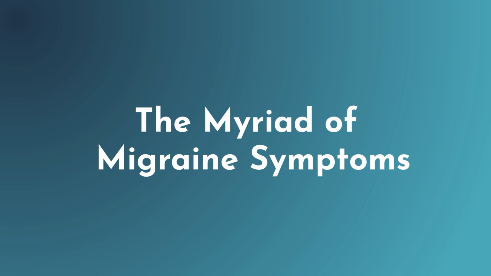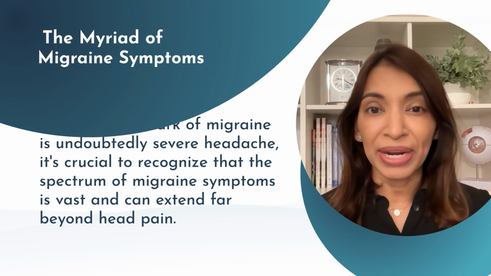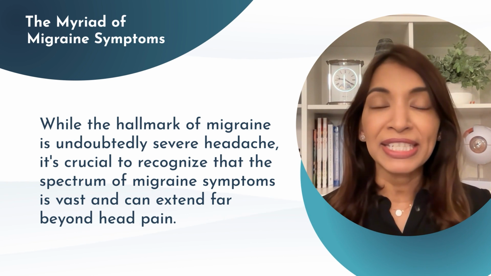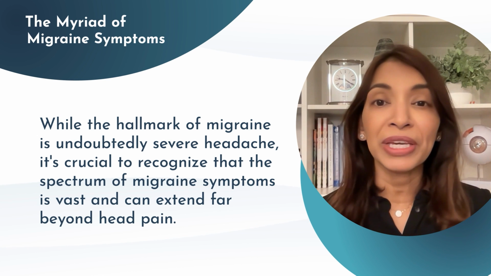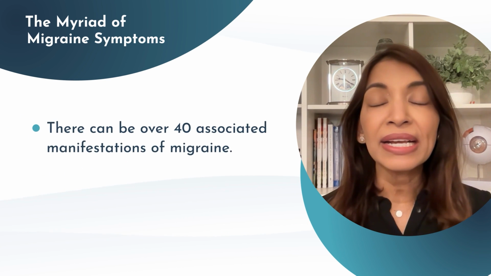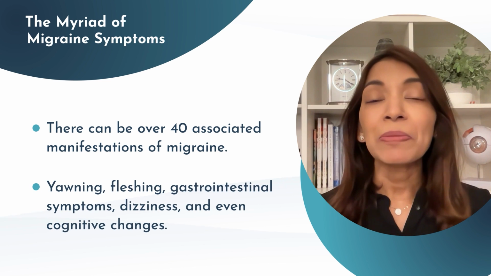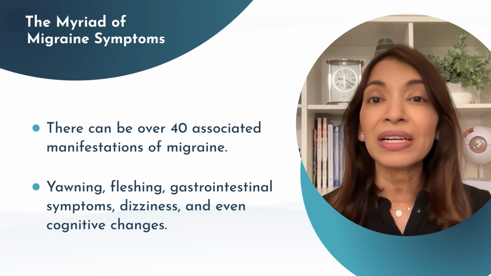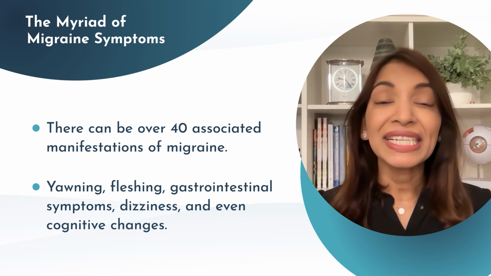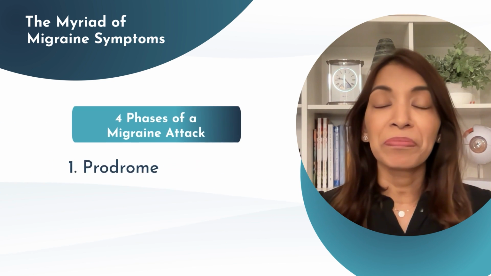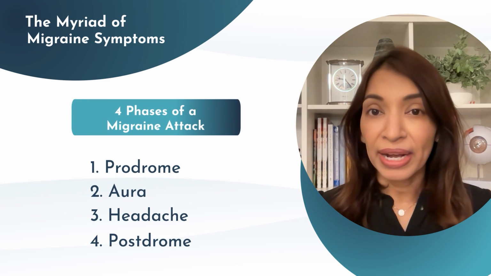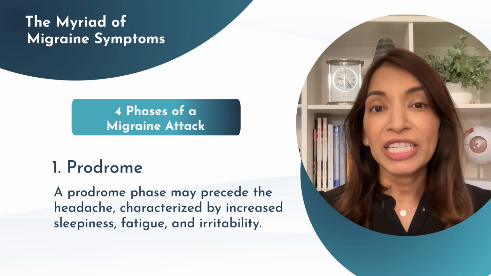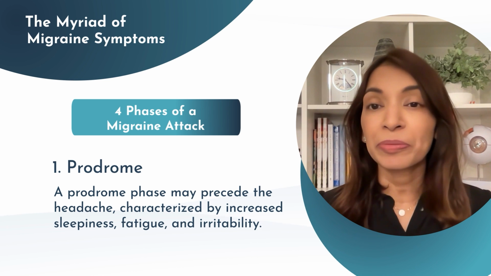The myriad of migraine symptoms. While the hallmark of migraine is undoubtedly severe headache, it's crucial to recognize that the spectrum of migraine symptoms is vast and can extend far beyond head pain. There can be over 40 associated manifestations of migraine, some of which include yawning, flushing, gastrointestinal symptoms, dizziness, and even cognitive changes. These symptoms often form a distinctive pattern throughout the 4 phases of a migraine attack: the prodrome, aura, headache, and postdrome. A prodrome phase may precede the headache, characterized by increased sleepiness, fatigue, and irritability.